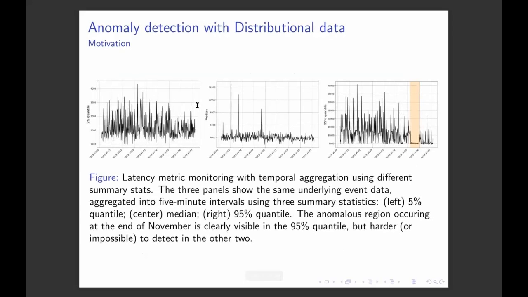If we look in a bit more detail at the 95% quantile figure, at the end of November, we see that there is an anomaly here, the yellow region. However, at the same time, in the median or the 5% quantile, we cannot see anything. So this means that if we had chosen to monitor only the median or the 5% quantile or both, we would have totally missed this anomaly. And this is independent of how good your anomaly detection algorithm is, because the anomaly is just not in the data.